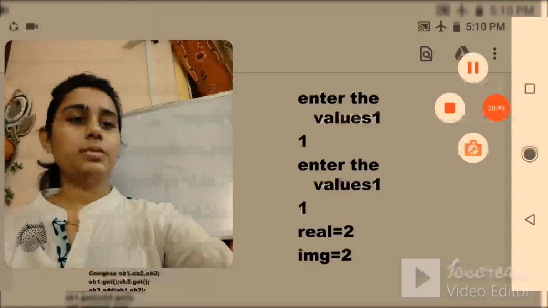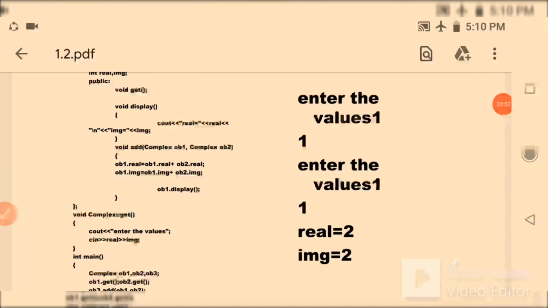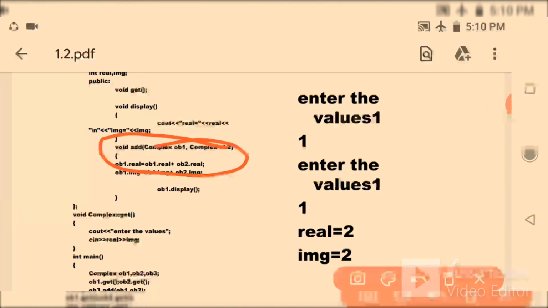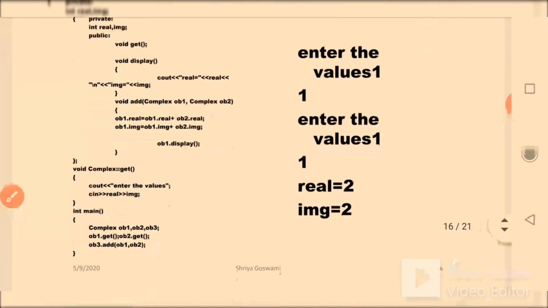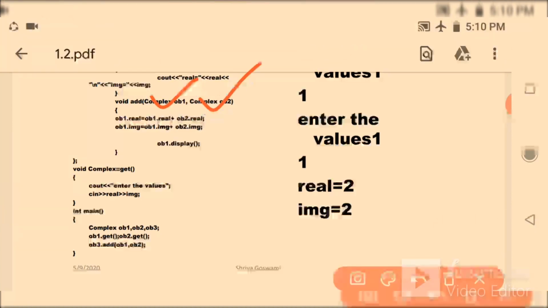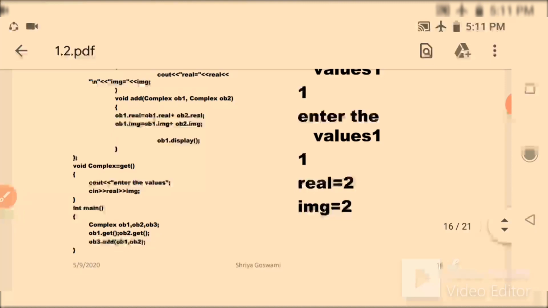Okay. For this you have this add function. Here is the add function and you are adding two complex numbers. I have passed two arguments, and the first one which is passed, I am storing it in this object. That's why I have written ob1.real equals ob1.real plus ob2.real, and ob1.imaginary equals ob1.imaginary plus ob2.imaginary.